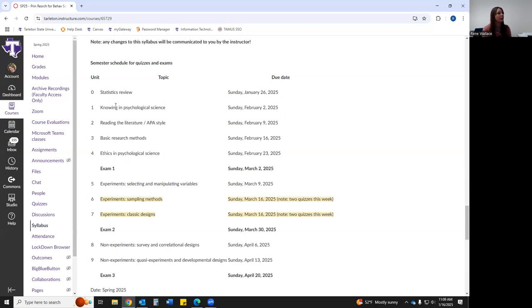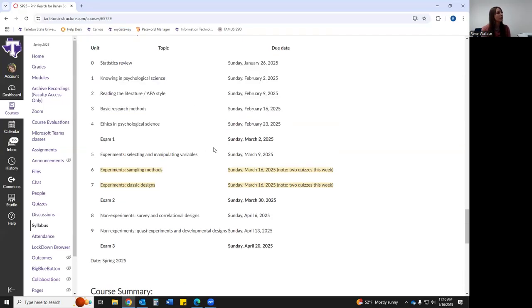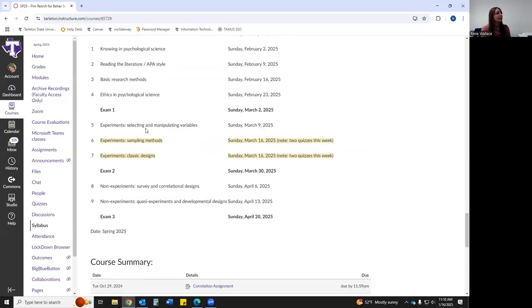And then we actually get started into the chapters. Chapter 1's quiz is due February 2nd. Chapter 2 is February 9th. Chapter 3 is February 16th. Chapter 4 is February 23rd. And then you have your first exam due March 2nd, and that's over these chapters before. Then chapter 5 is due Sunday, March 9th.